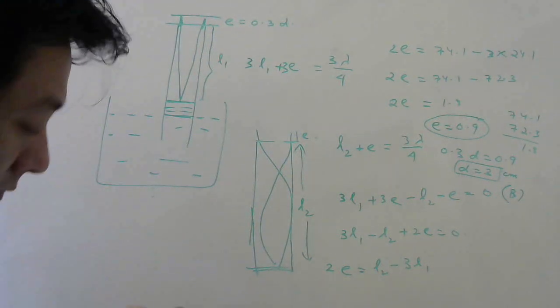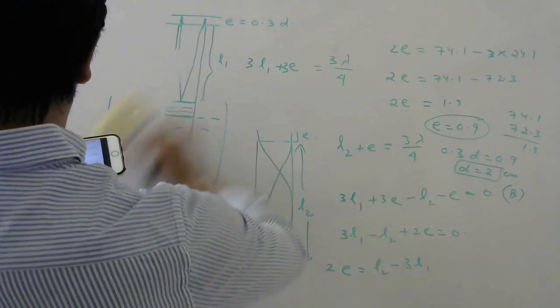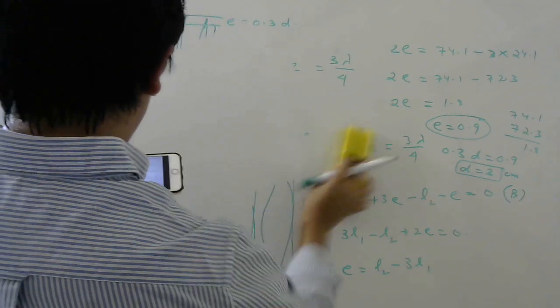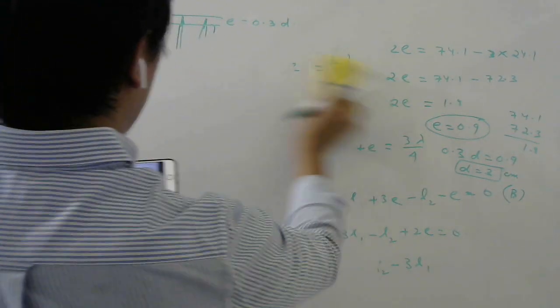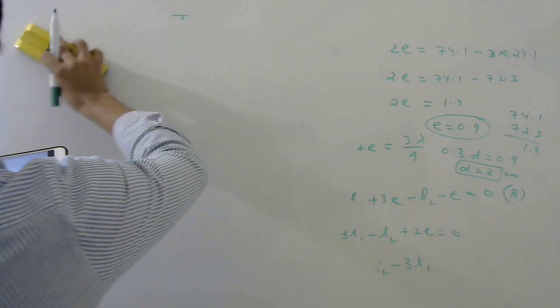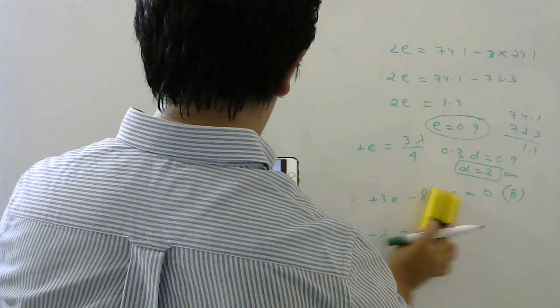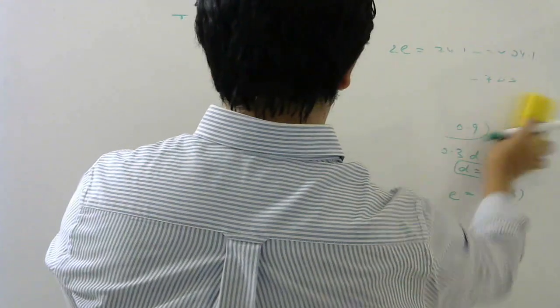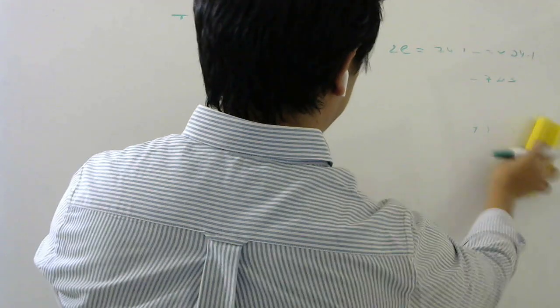Let's see the next question. 37. A guitar string is 90 centimeter long and has a fundamental frequency of 124 Hz. Where should it be pressed to produce a fundamental frequency of 186 Hz?